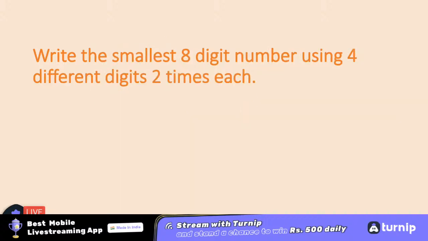Write the smallest 8-digit number using 4 different digits. Now you need to make the smallest number, and you need to use 4 different digits, and the digits must be used 2 times each. Means you cannot use the digits more than 2 times, and you need to make the smallest number.